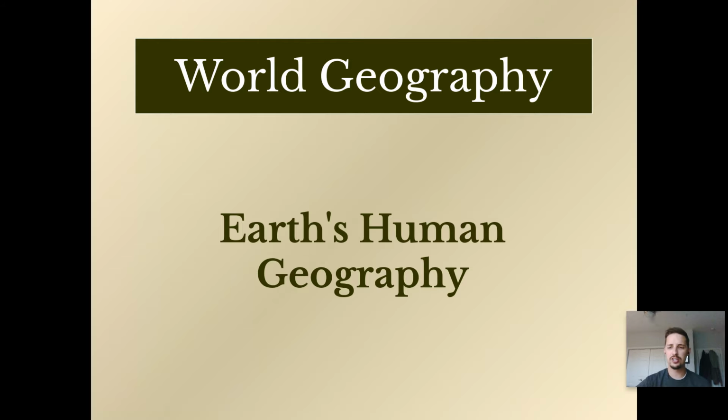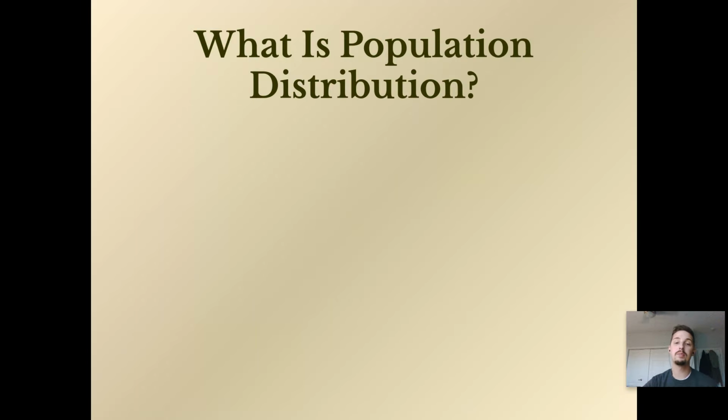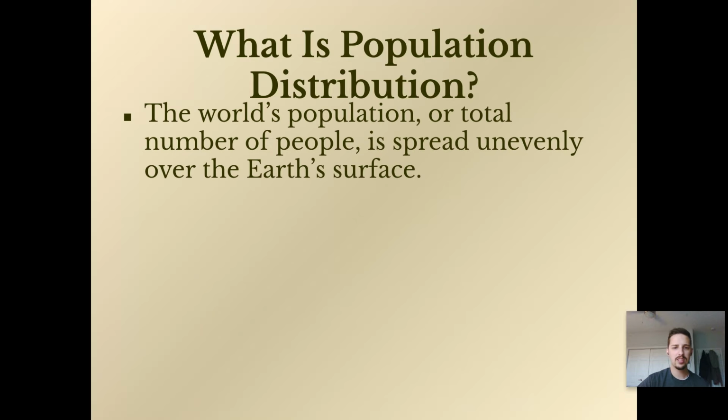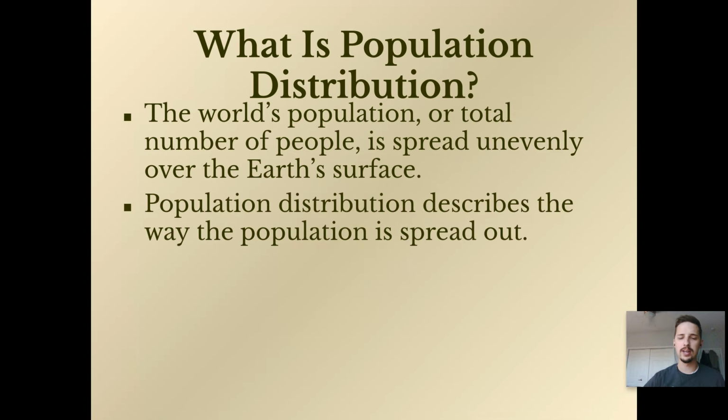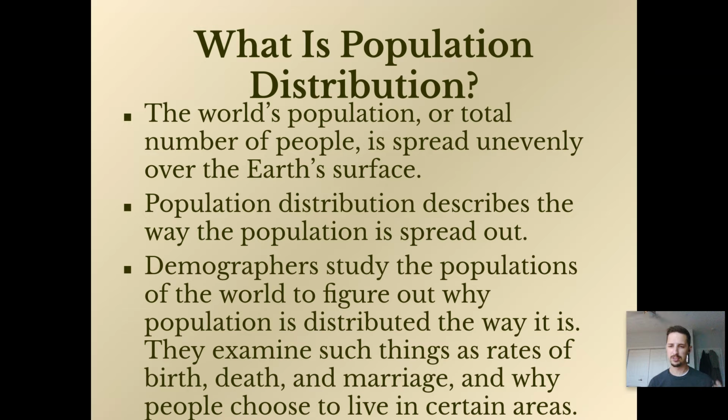All right, so with that being said, let's get into our last little topic here, talking about Earth's human geography, and specifically we're talking about population density. All right, so what is population distribution? The world's population, or total number of people, is spread unevenly over the Earth's surface. Not every country, not every continent has an equal amount of population. We already knew that, right? Population distribution describes the way that the population is spread out. It's kind of self-explanatory, yes.